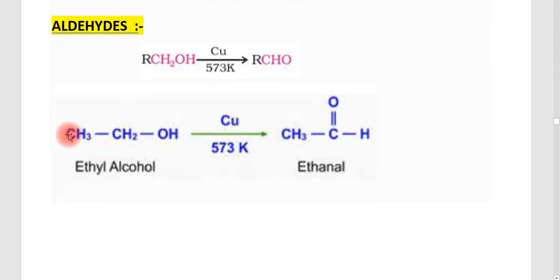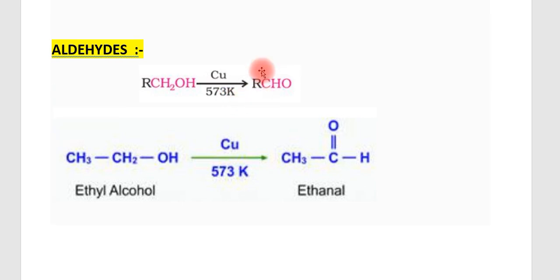First of all, how is the aldehyde prepared? A primary alcohol, in the presence of copper at 573 Kelvin, changes into an aldehyde. The question may arise how the alcohol is passed. The vapors of the primary alcohol are passed through heated copper, or silver can also be used, at 573 Kelvin, and dehydrogenation of the alcohol will take place and yield the corresponding aldehyde. Whatever alcohol is taken, the aldehyde will correspond to it.